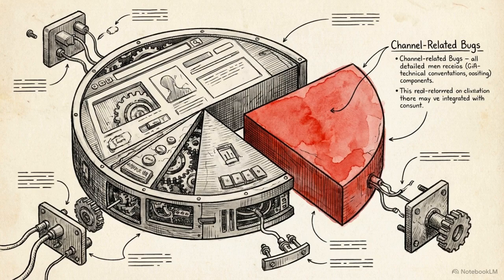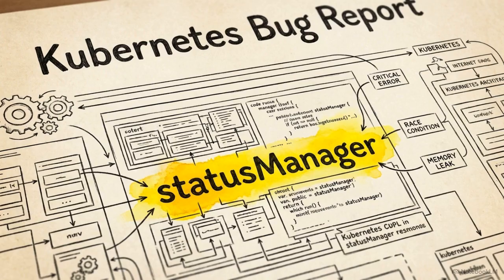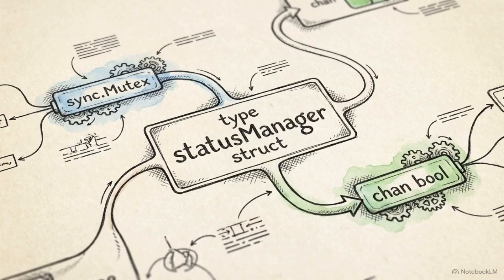The reality is that channel-related bugs still represent the majority of blocking issues in Go applications. Consider a real-world case study discovered by researchers in the Kubernetes codebase, a severe mixed deadlock inside a function called Status Manager. The architectural flaw lies in the struct setup. The developers mixed a modern Go unbuffered channel with a traditional mutex shared memory lock.